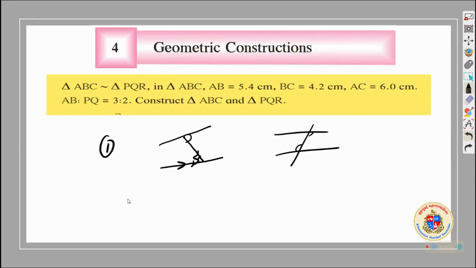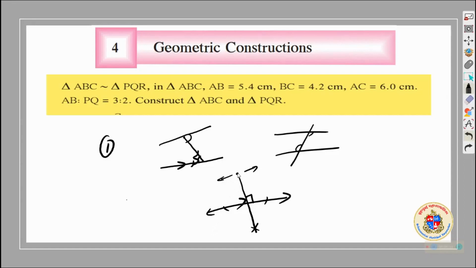That is one method. Second method: you have a line and you need to draw a parallel line through the given point. You can draw a perpendicular to this, put an arc over here, and draw the perpendicular. The perpendicular is drawn, you get a right angle here. Then draw another right angle or a perpendicular through this point, in either this direction or this direction.